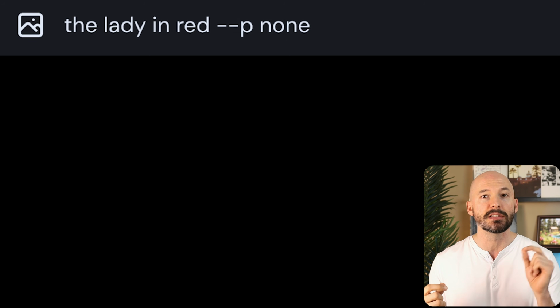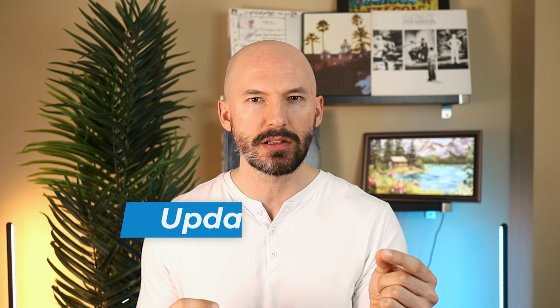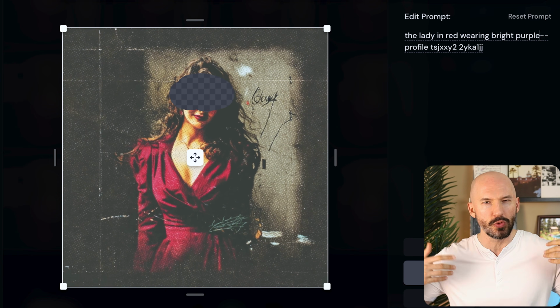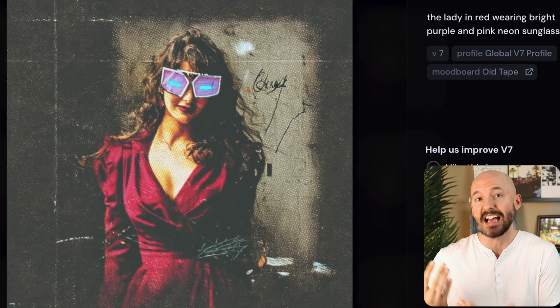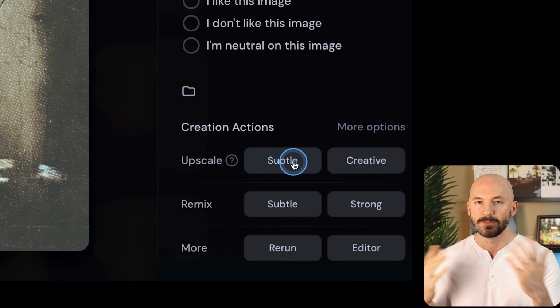Remember --p none. You should also know that both the image editor and the upscale system are currently running the version 6 algorithm. I will say that if I didn't tell you that, I don't think you would notice. I mean, both work as expected, but we will be getting updates to these systems eventually. Just had to let you know.